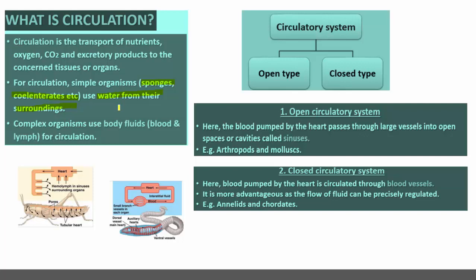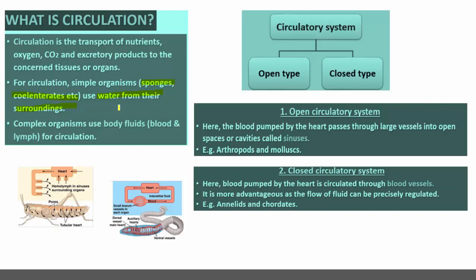Therefore, for the circulation of different components, the lower organisms are dependent on water present in their surrounding environment. Because sponges grow in the aquatic habitat, and coelenterates are also adapted for the aquatic habitat, using the water present in the surrounding environment, these organisms circulate the different